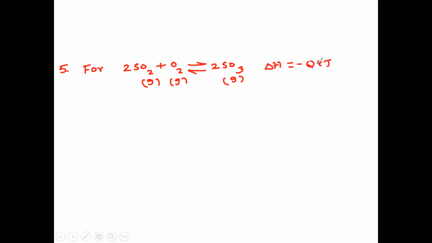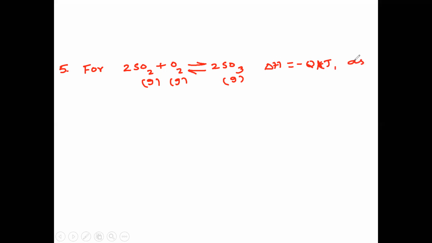Question number 5. 2 moles of sulfur dioxide plus 1 mole of oxygen gas combine to form 2 moles of sulfur trioxide. All are gases. Delta H is given as minus Q kilojoules. Minus Q kilojoules means it is an exothermic reaction.